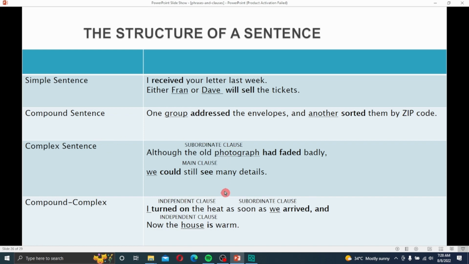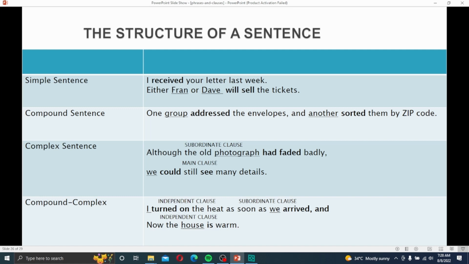Now I hope that you have understood that a simple sentence has one independent clause, a compound sentence has two independent clauses, a complex sentence has one independent clause and one or more dependent clauses, and a compound complex sentence has two independent clauses and one or more dependent clauses.